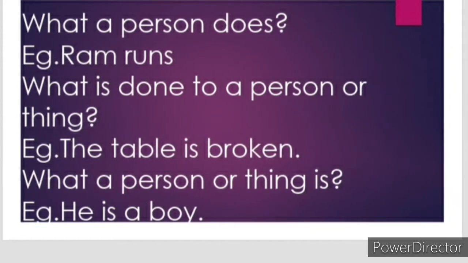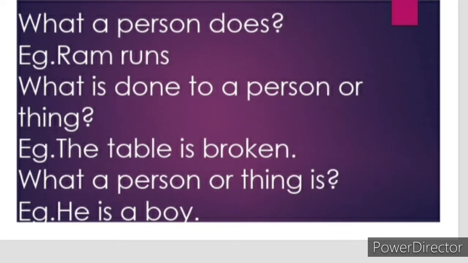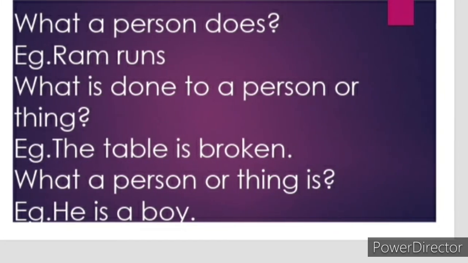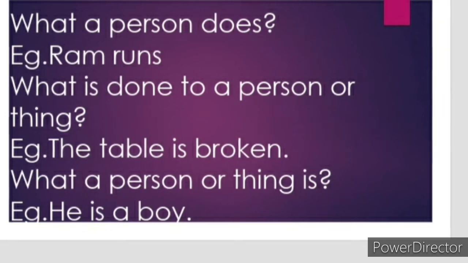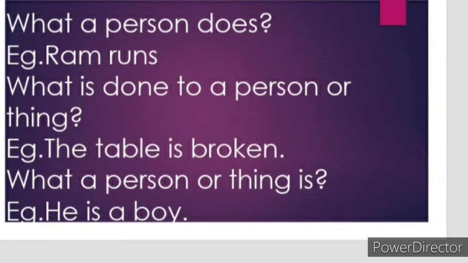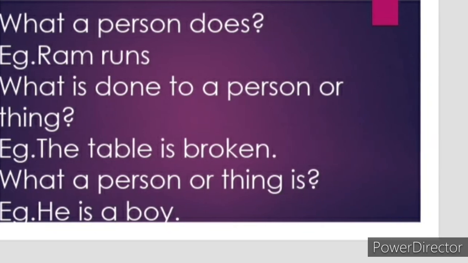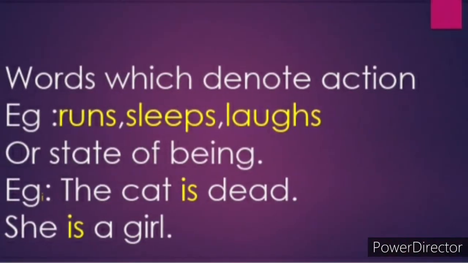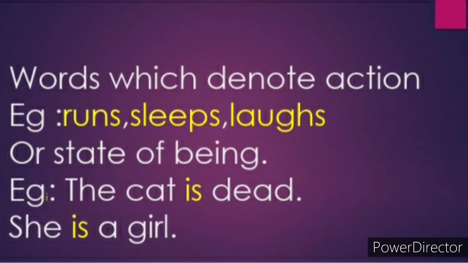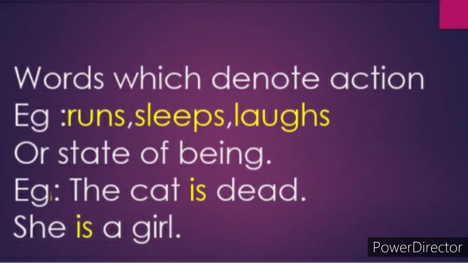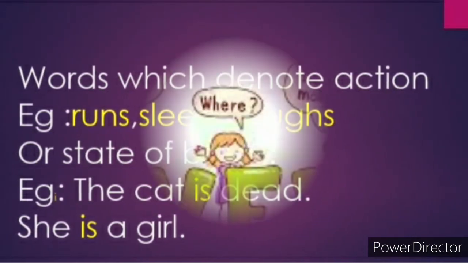What a person or thing is. Example, he is a boy. In above sentences, runs, is broken, is are examples of verbs. In simple words, verbs are words which denote an action or state of being.